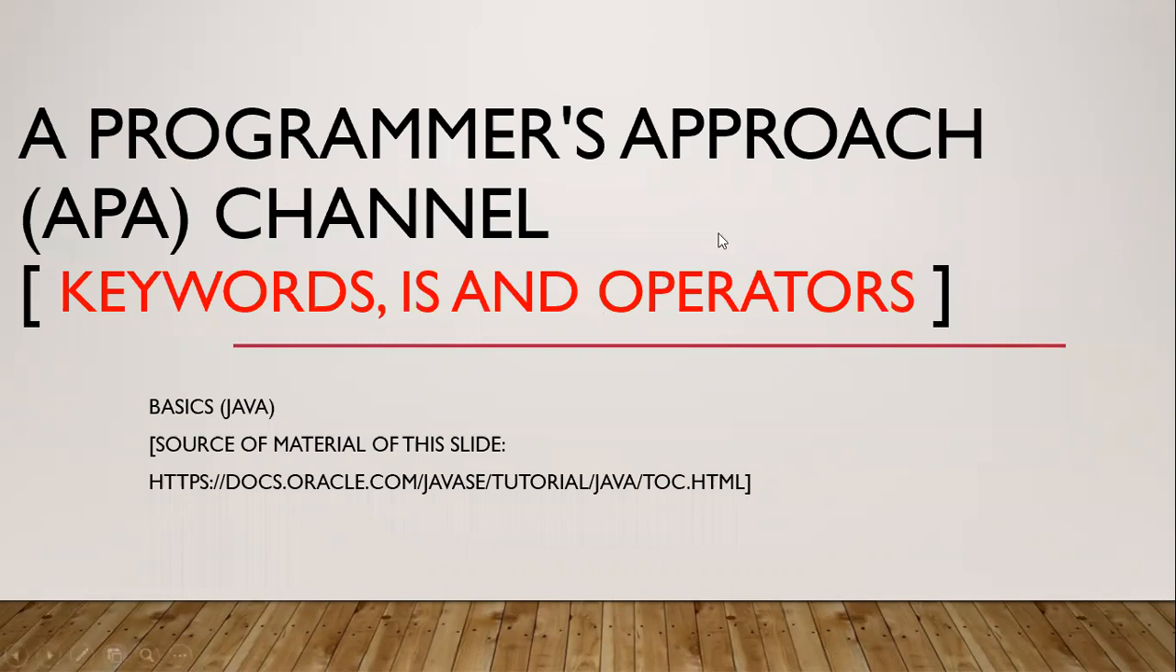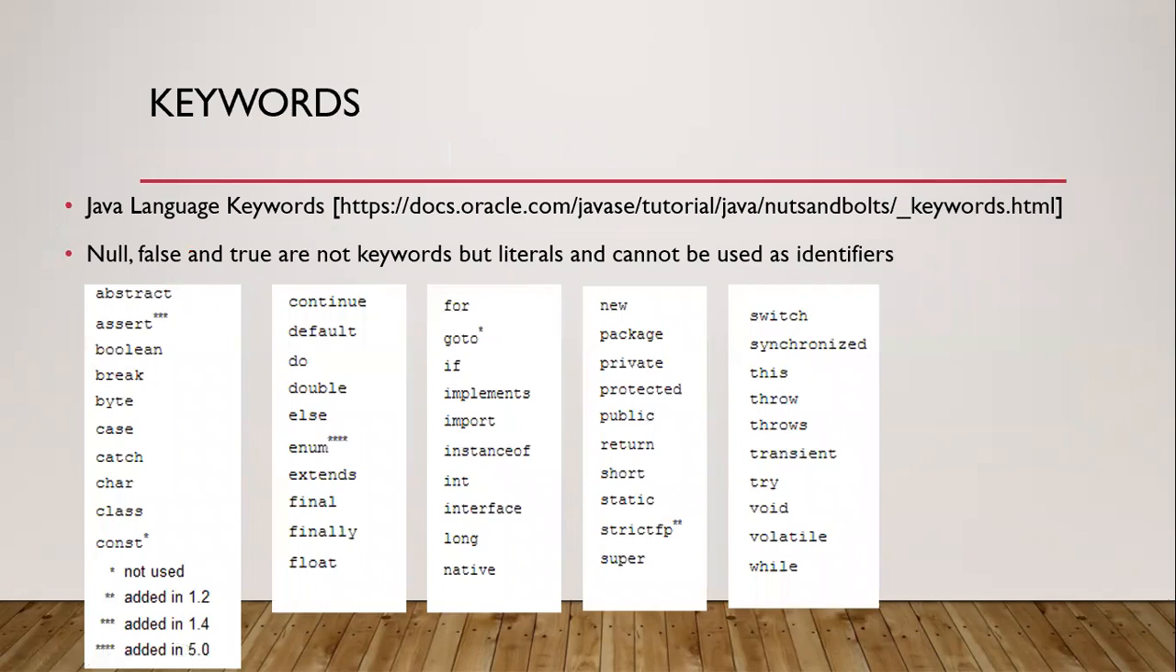Every programming language has got a set of keywords. Java's set of keywords is shown here, and the source for these keywords is shown as well. These keywords have a special meaning in the Java language. They cannot be used for any other purpose. They cannot be used as an identifier, a class name, a method name, or a variable name, because they have special meaning in the language.